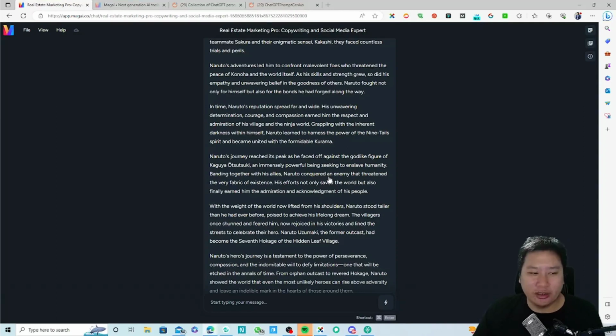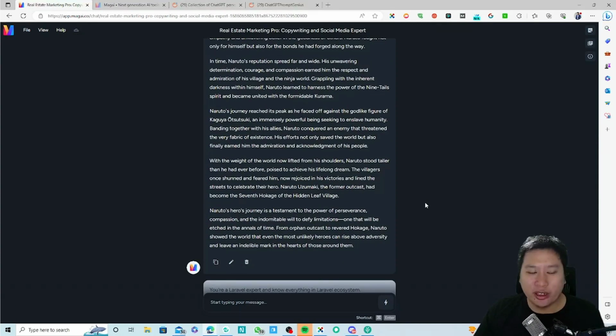Grappling with the inherent darkness within himself, Naruto learned to harness the power of the Nine-Tailed Spirit and became united with the formidable Kurama. Naruto's journey reached a peak as he faced off with the godlike figure of Kaguya Ozuzuki, an immensely powerful being seeking to enslave humanity. Banding together with his allies, Naruto conquered an enemy that threatened the very fabric of existence. His efforts not only saved the world, but also finally earned him the admiration and acknowledgement of his people.